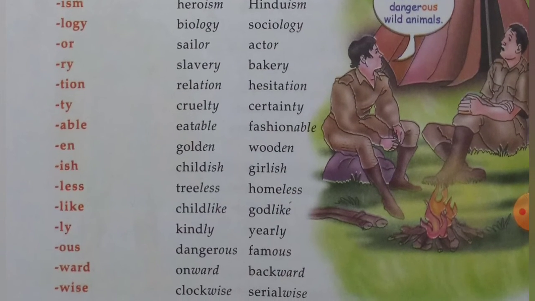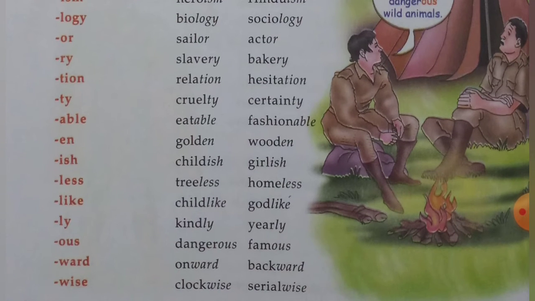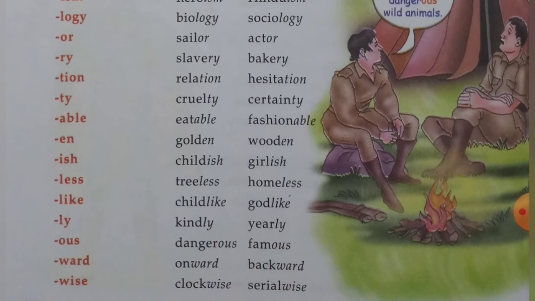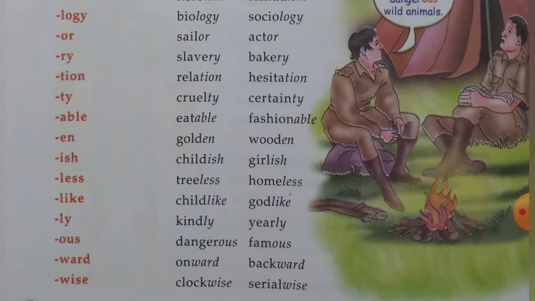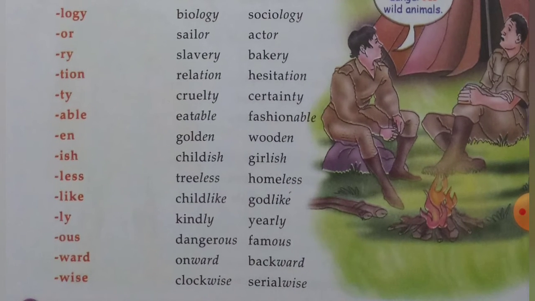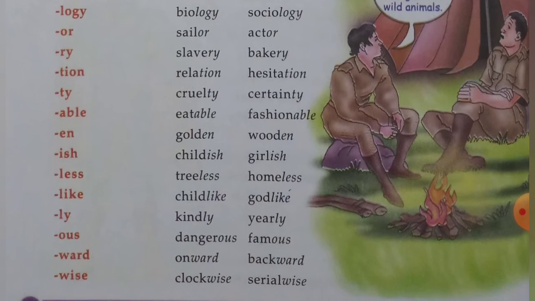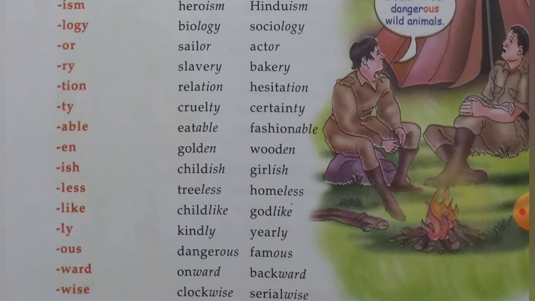When we use the suffix logy at the end of the word, that makes the words biology and sociology. When we add the suffix or, that makes the words seller and actor. We use the suffix ry at the end of the word, that makes the words slavery and bakery.